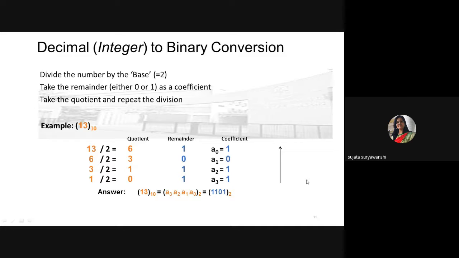Understood or not? Just take one example here. Convert the decimal number 23 into a binary number. All of you, tell me the answer. 23 is the decimal number.